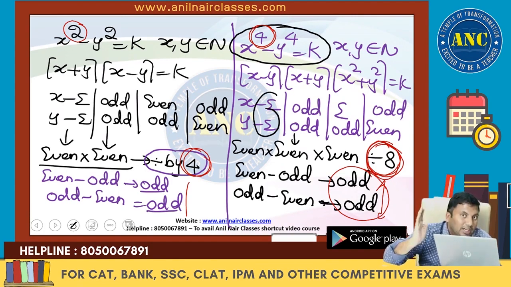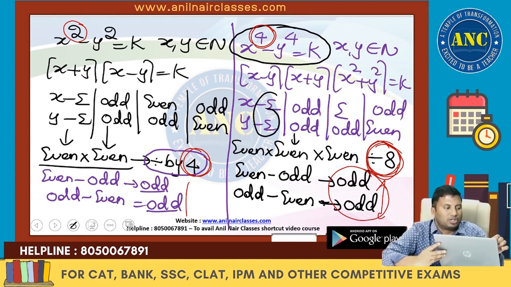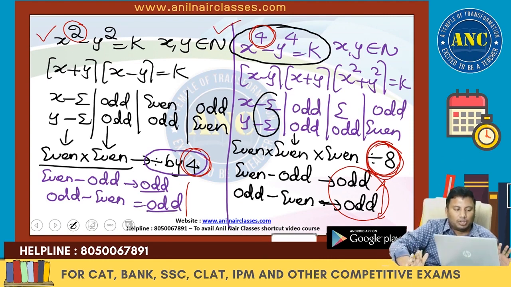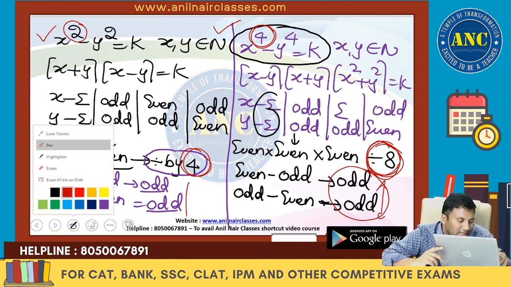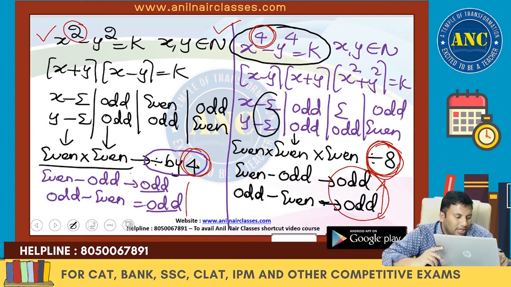Extremely important pattern based question. If it is 4, the right hand side is divisible by 8, 2 into 4. If it is 2, it is 2 into 2, 4. Now we will write a conclusion. This is example 1 and this is example 2. Like that, for anything with power 2 power n, you can solve it. We will write that down.